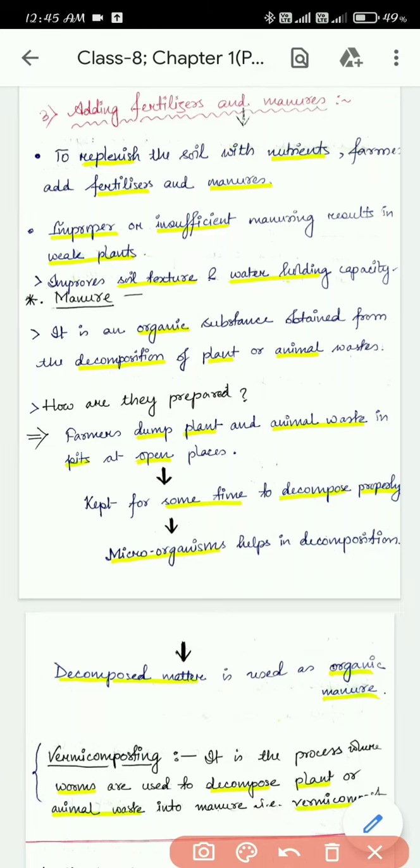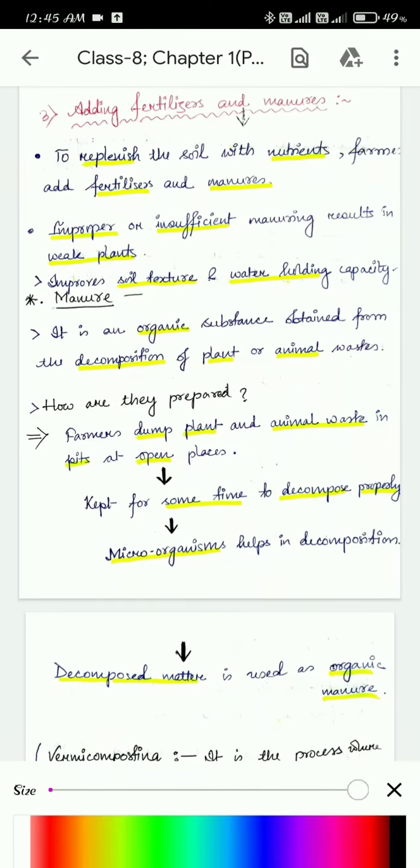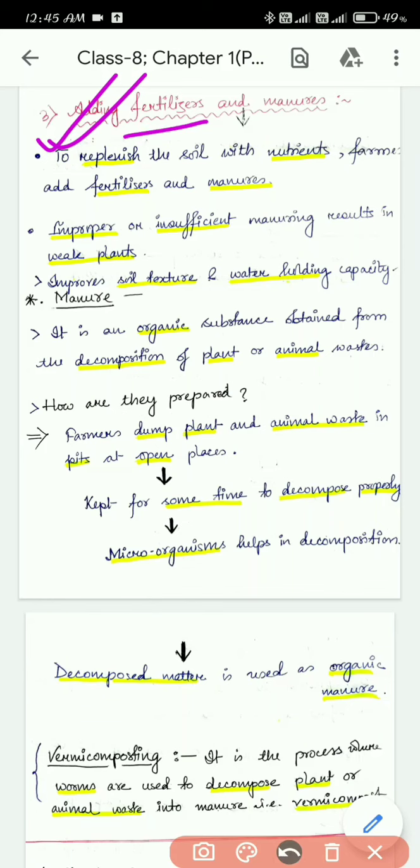Okay, so in this class we will learn about the third point, that is adding fertilizers and manures. We can also help the soil regain its fertility by adding either fertilizers or manures. So let's learn about them.